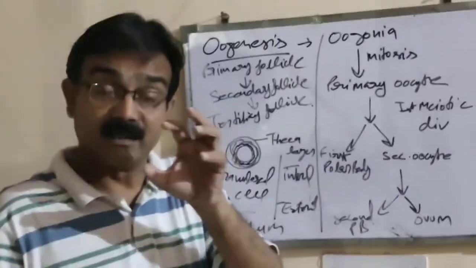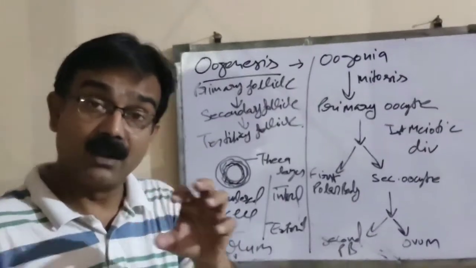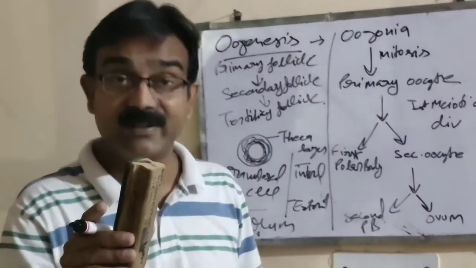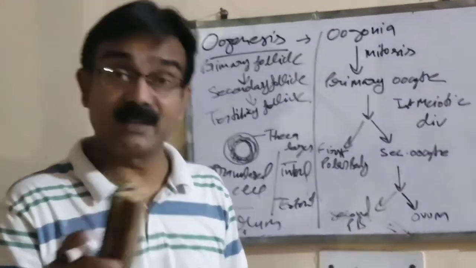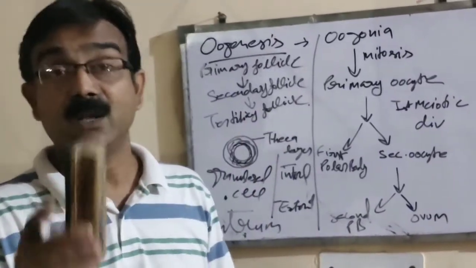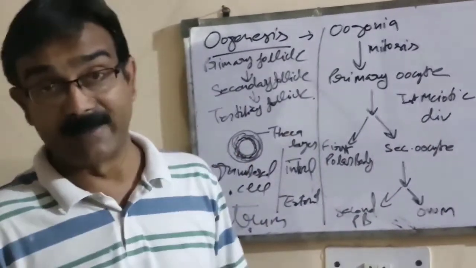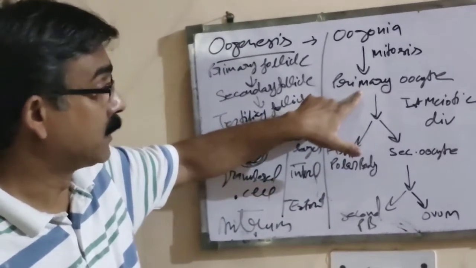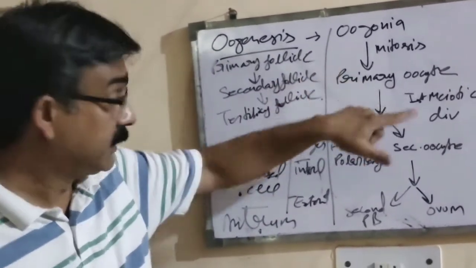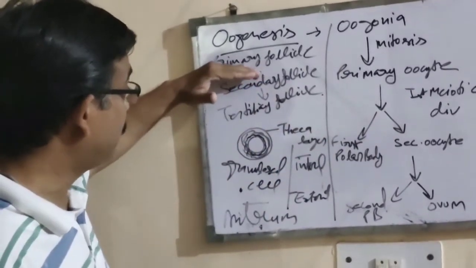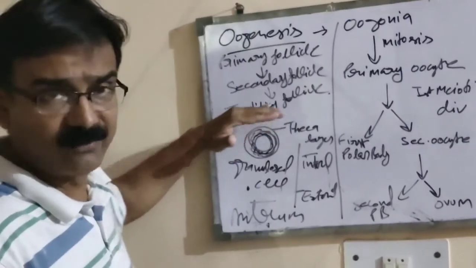Remember, the division that takes place during oogenesis, especially the meiotic division, is very different from the process of spermatogenesis, because this primary oocyte completes its first meiotic division as the development proceeds from primary follicle to tertiary follicle.